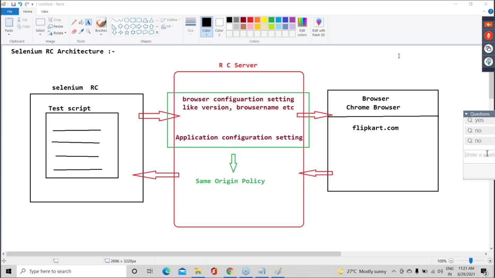Third, guys, it supports all the operating systems. If you have Windows, Linux, Vista, Mac, Ubuntu, doesn't matter.